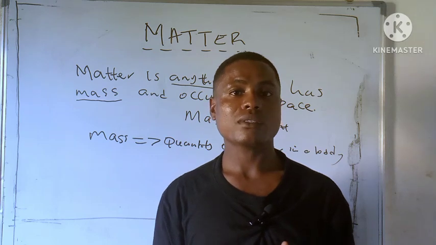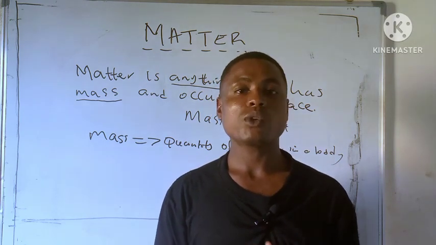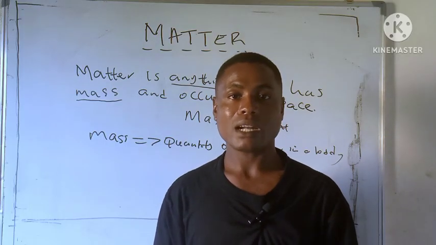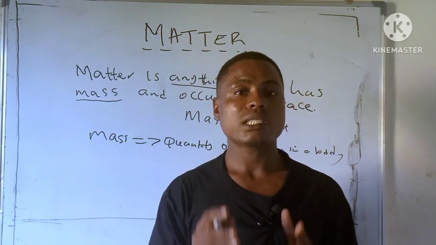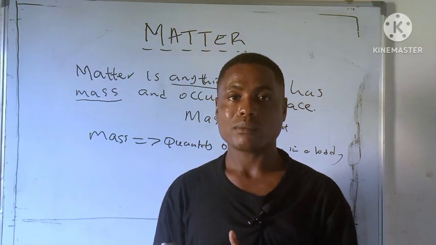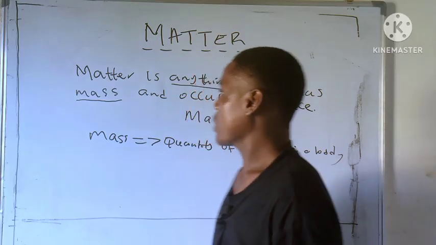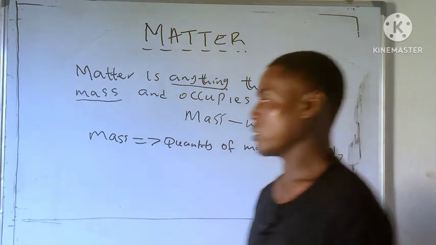It can be the chair you are using at home, the table, the phone, everything, because the phone you are using has mass and it occupies a particular space, right? Yes, even the table you are using at home occupies a space and it has mass. Are you getting it? It's massive. So from this definition, let's give some examples of matter.